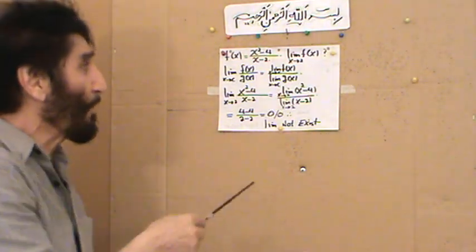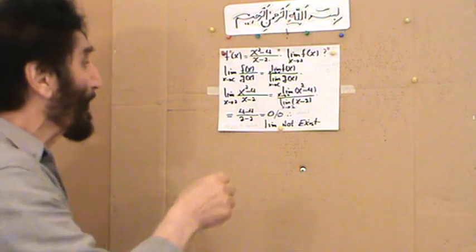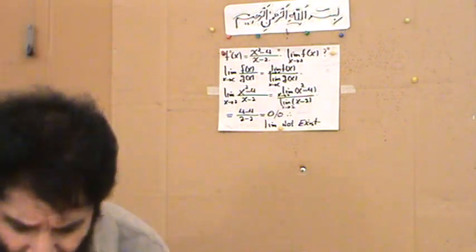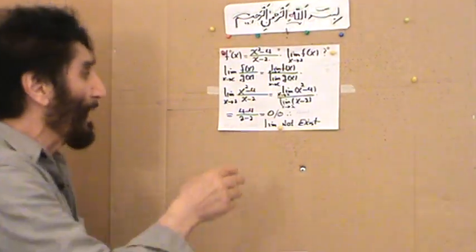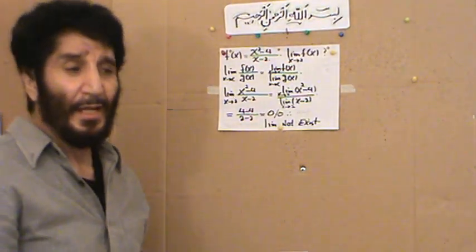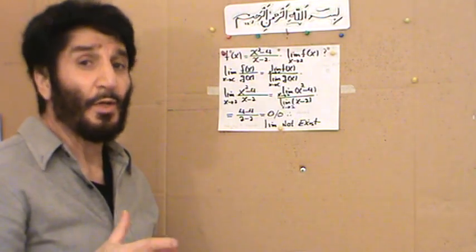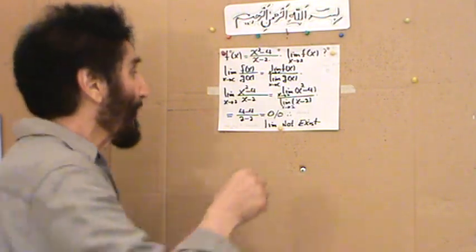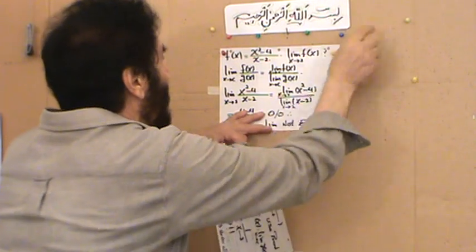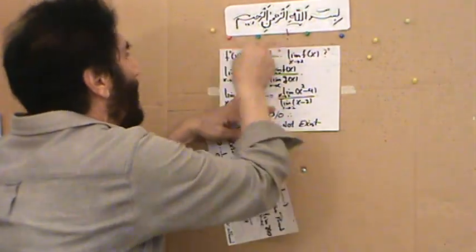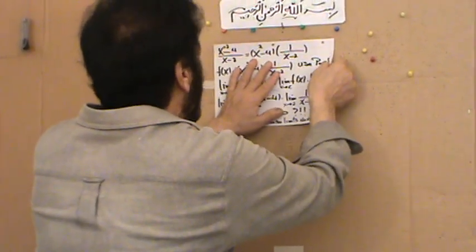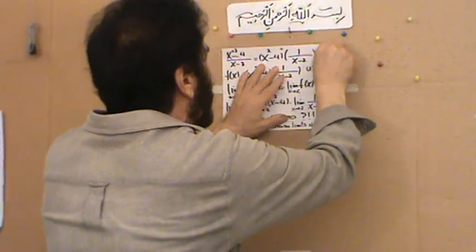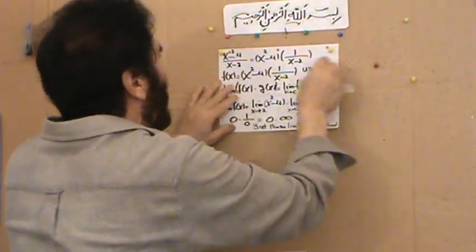And of course, we are going to go further to see if this is the case. But a good, curious student is not going to immediately jump to the conclusion that the limit does not exist. He tries other ways before he is fully convinced. So that's exactly what we do. Let's go through, not another example, the same example, but with a different approach.